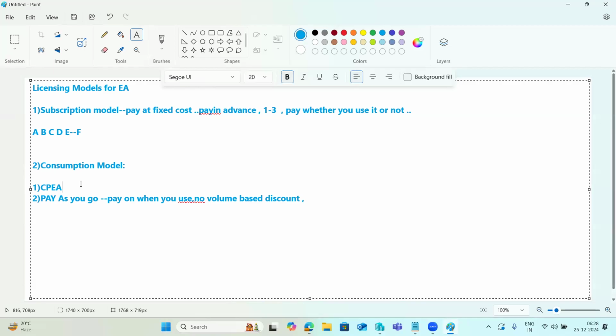CPEA means it's a prepaid investment in the form of cloud credits here. Maybe larger customers, large enterprises, they will go for the CPEA, right? Why? Because here you will get the volume-based discounts, a lot of discounts you will get. So either subscription-based model or pay as you go, you will not get any discount here. But CPEA, you will get the discounts.